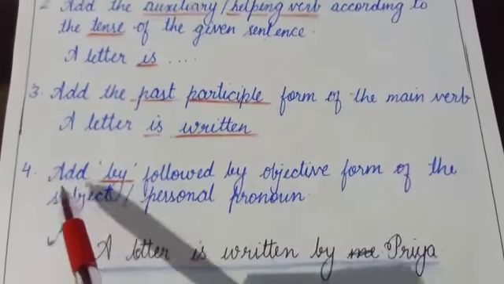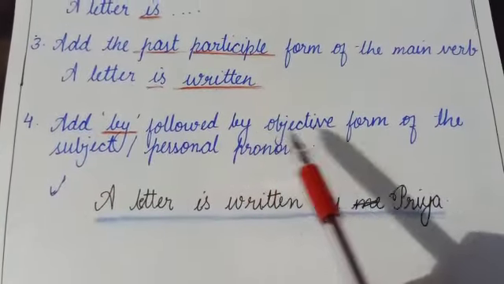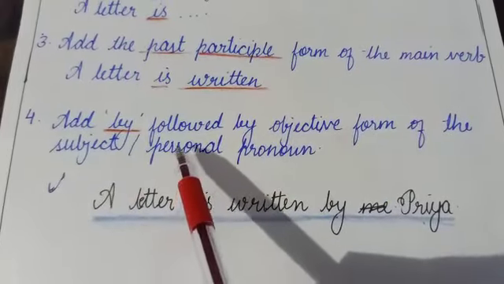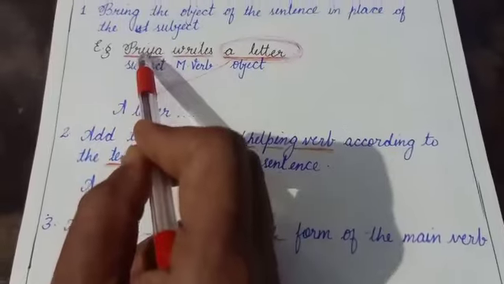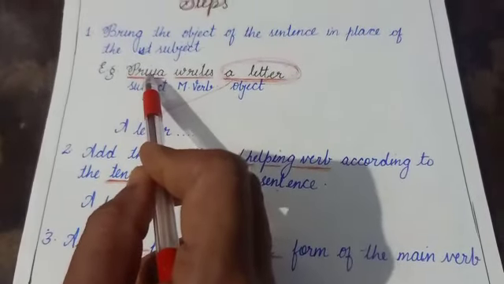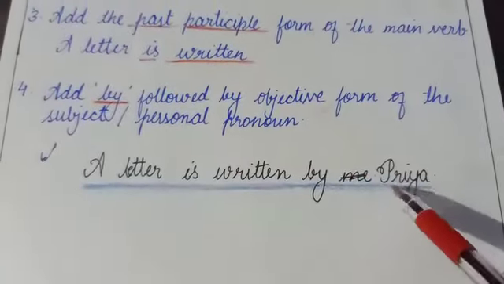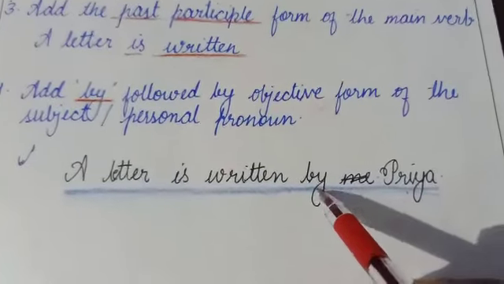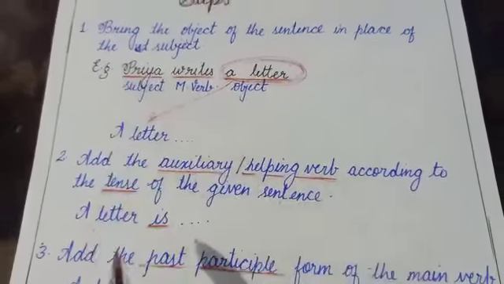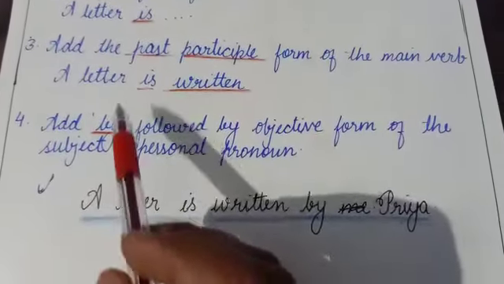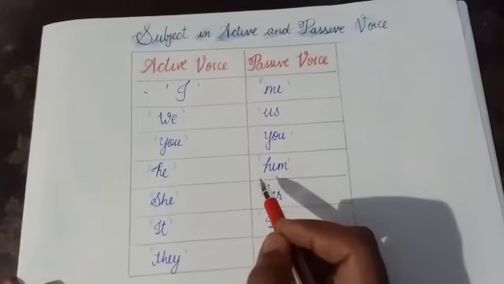The next step is to add by followed by the objective form of the subject or the personal pronoun. When the subject is given in the form of a noun such as Priya, we use the noun as it was: by Priya. And when the subject is given in the form of a pronoun just like he or she, we change them into their objective form. Let me show you another chart.